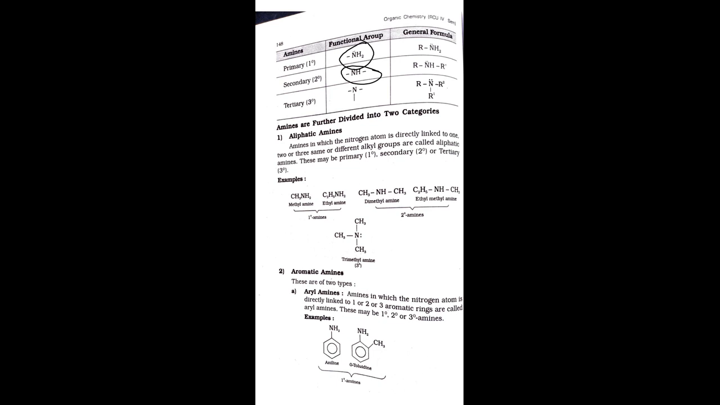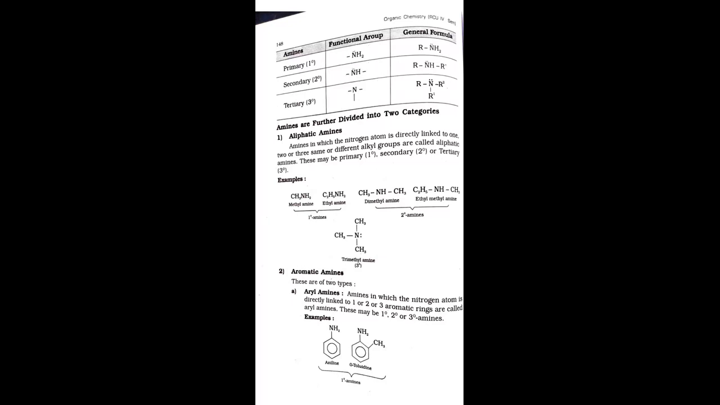Then the tertiary amine: all three hydrogens of the ammonia are replaced. The functional group is N, and the general formula is R, R dash, and R double dash, attached to N. Here R, R dash and R double dash are alkyl or aryl groups. This is the classification of amines as primary, secondary, and tertiary amines with functional groups and general formulas.